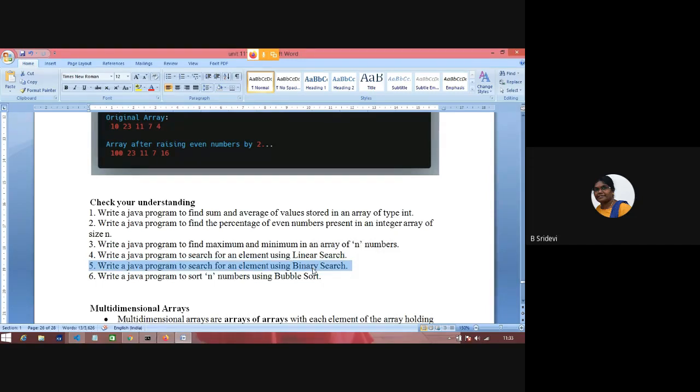And the next program is binary search. Binary search has a limitation. It works only on sorted elements. If you want to search among 100 elements, then you'll find the middle, you'll compare the key with the middle element, and you'll go to the left or to the right. We'll play a small game after learning one more topic, then you'll understand what binary search is.